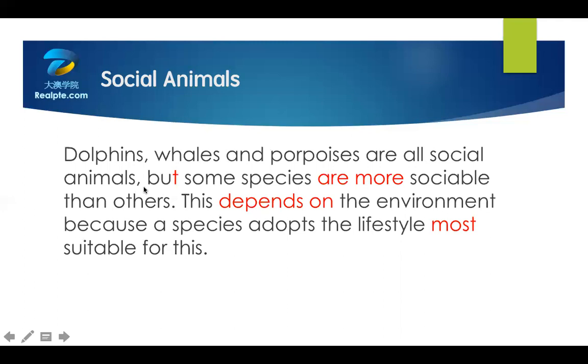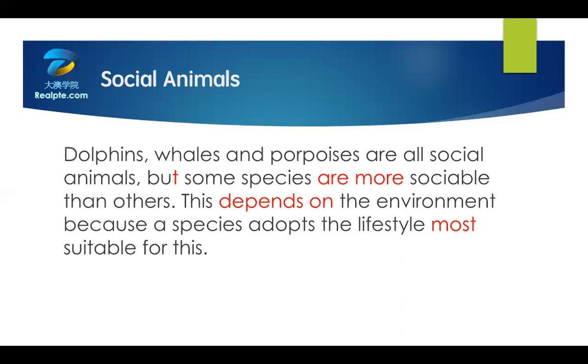Depends on, OK? This depends on the environment. 好，这里有个 because，对不对？我们看这里停顿 because 前面，because a species adopts the lifestyle most suitable for this。不要读错 most suitable for this，OK，这个 t 非常弱，同学们。这里断句非常清楚，第一个 animals 逗号句号，然后第二部分在 because 前面可以断句，我们来连起来读一下：Dolphins, whales, and porpoises are all social animals, but some species are more sociable than others.